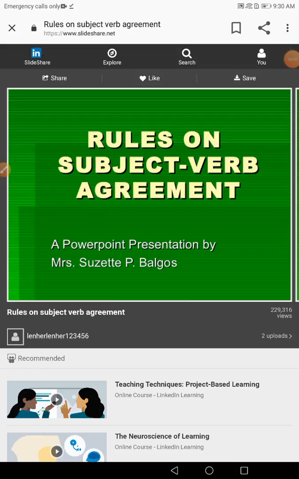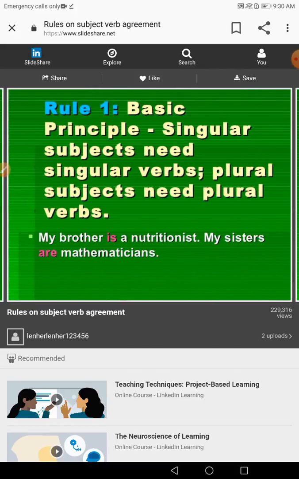Guys, now we move to talk about the rules of subject-verb agreement. Are there any rules for that? Yes, the main rule we have mentioned before: a singular subject takes a singular verb, and a plural subject needs a plural verb. When I say my brother is a nutritionist, my brother is, but my sisters are.